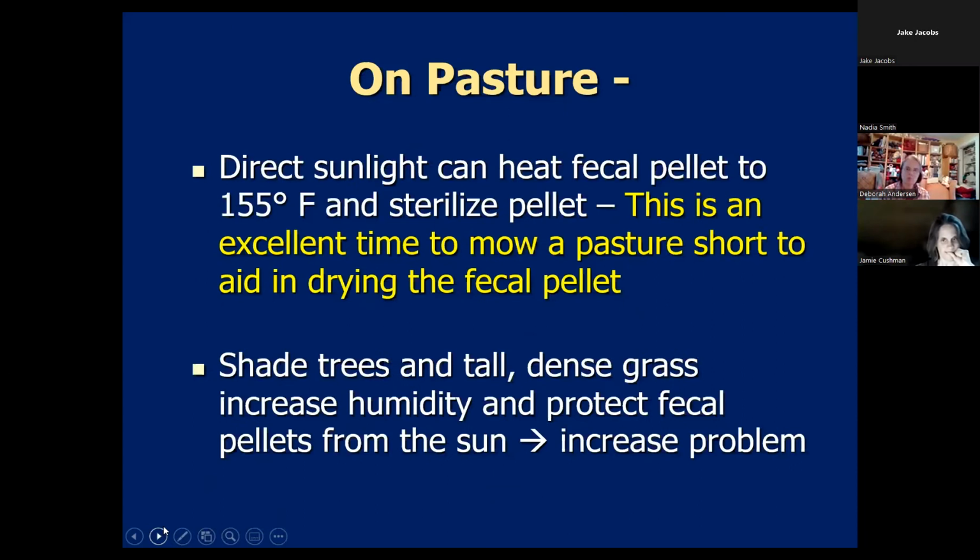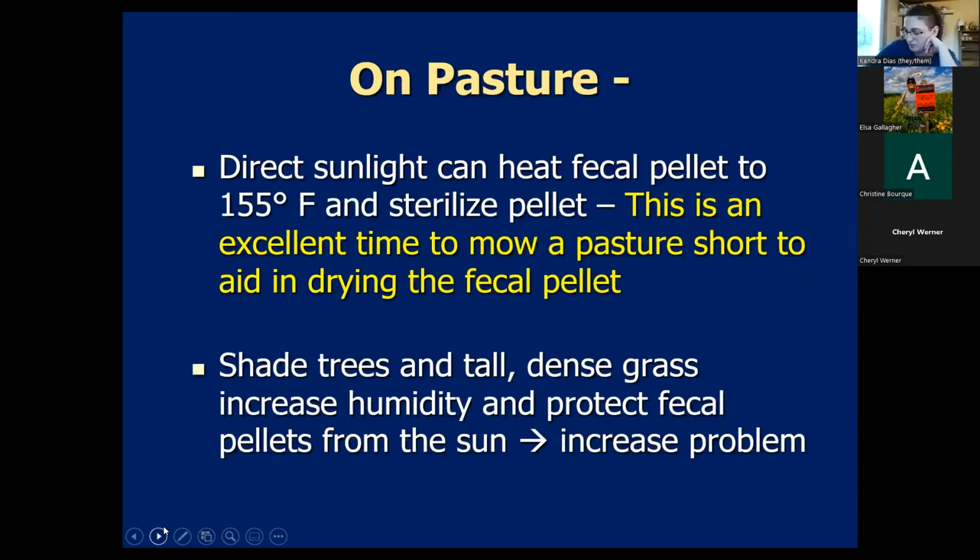And if your goat or sheep was to eat either one of these, L1 or L2, they wouldn't complete a life cycle in it. These aren't capable of getting into your animal and becoming an adult. Keep in mind that direct sunlight can heat that fecal pellet to 155 degrees Fahrenheit. And at that point, that pellet of feces is sterilized and those eggs aren't going to survive, let alone those L1 or L2. Because of that, we'll sometimes recommend that as you move animals out of a pasture, if you've had them there for a few days, if you can mow that pasture really short, that can aid.